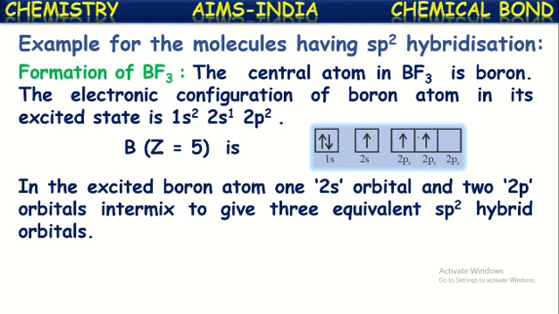Now, in the excited boron atom, one 2s orbital and two 2p orbitals intermix to give three equivalent sp2 hybrid orbitals.